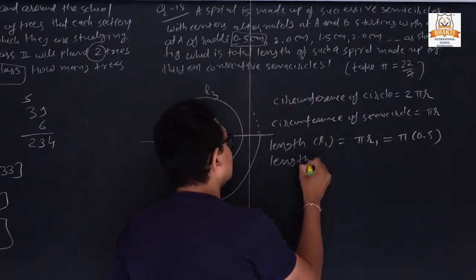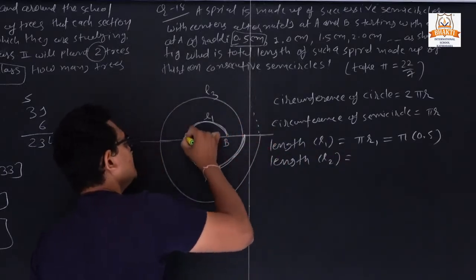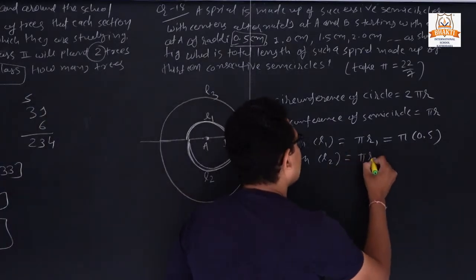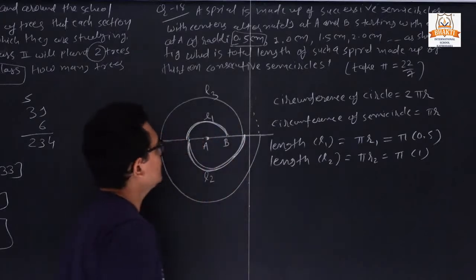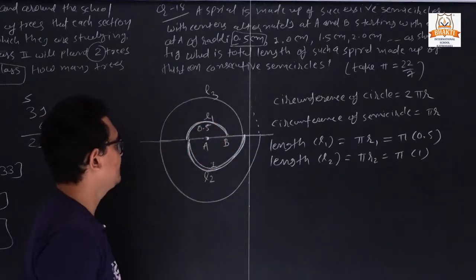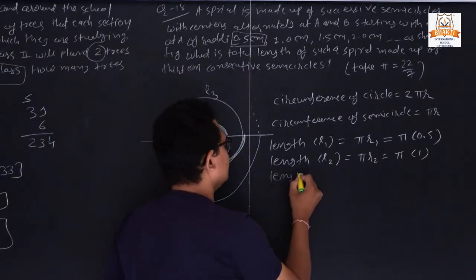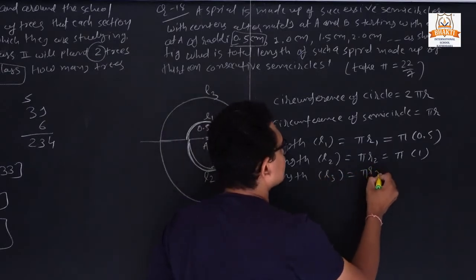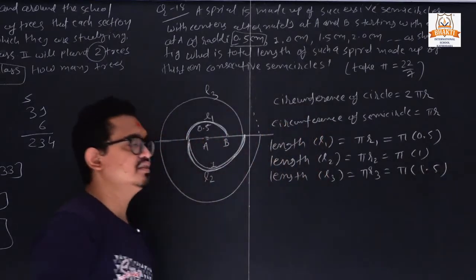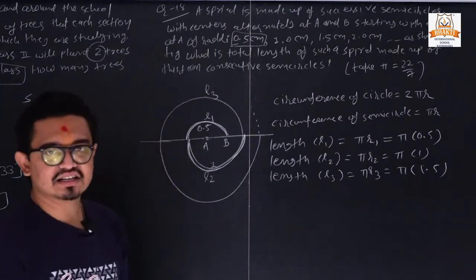For the second spiral length we can declare it L2, from here to here. We take the L2 radius. So here it is pi r2, so pi times 1, because here the radius is 1 and here the radius is 0.5. Now from here up to this is L3. So the length of L3 is pi r3. So pi times, what is r3? 1.5. Clear? Similarly for L4, L5, L6 like that.